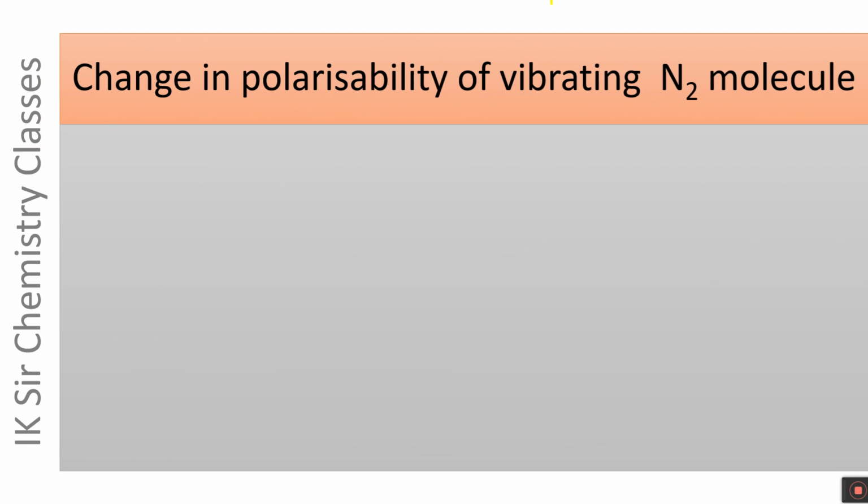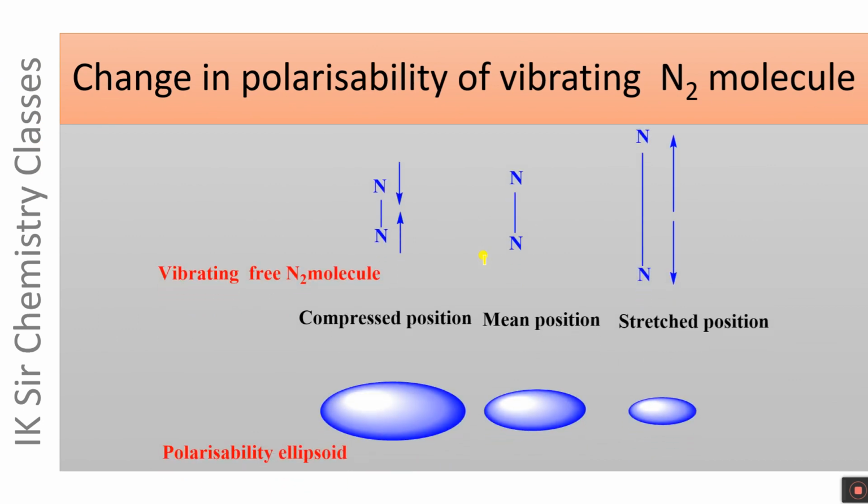Change in polarizability of vibrating N2 molecule is shown below. This is mean position, compressed position and a stretched position. In the stretched position, the nuclei of two nitrogen atoms are far apart, and N2 molecule can be polarized most easily in the stretched position, and this is why the polarizability ellipsoid has a smaller dimension in all the directions. Smaller the polarizability ellipsoid, greater will be its polarizability.